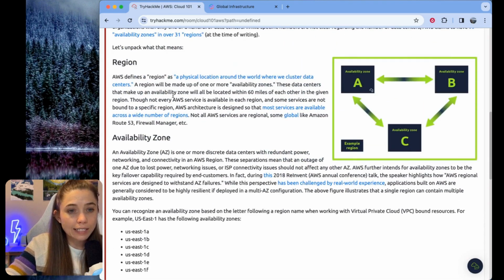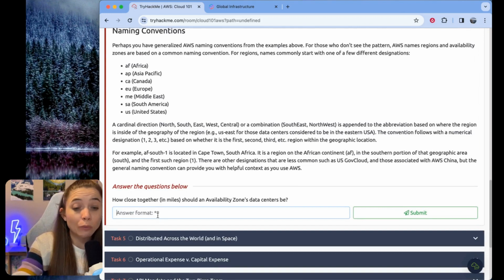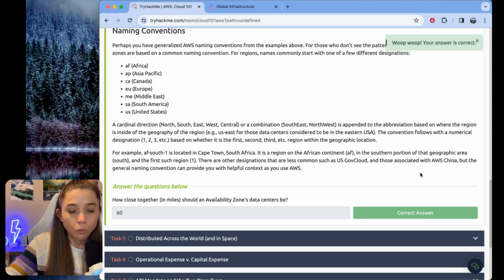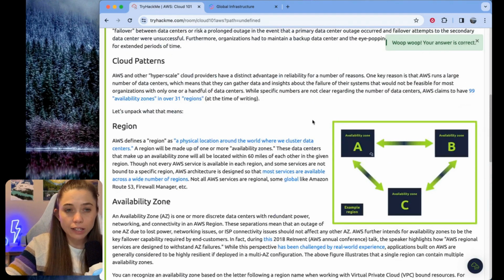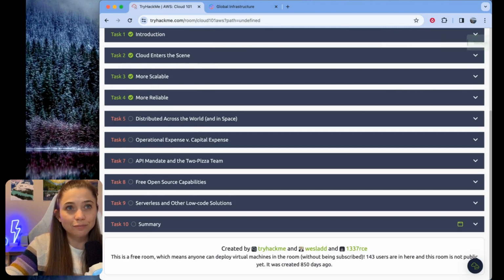Yes. Data centers that make up an availability zone will all be located within 60 miles of each other in that given region. They don't release data about how many exact data centers there are or exactly where they are or how far apart they are. But this is what you'll always hear, that they're within 60 miles of each other within an availability zone. Wonderful. No surprises there. So that's correct. We'll close that task out and move on to task 5.